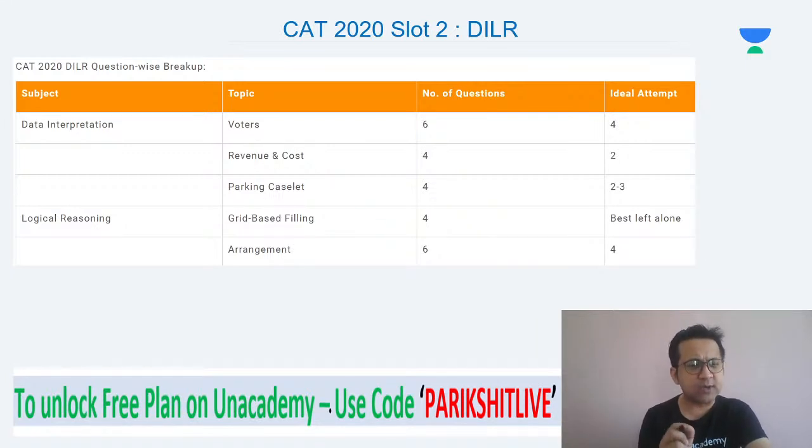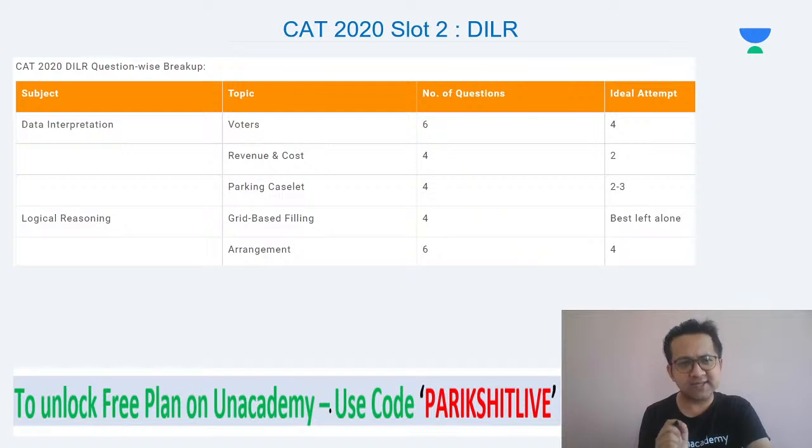So out of the 6 questions, if you can pick up the easiest 4, that is a clever strategy compared to trying all the 6 questions from the same set. So if you can solve at least 2 sets correctly, you will be through.